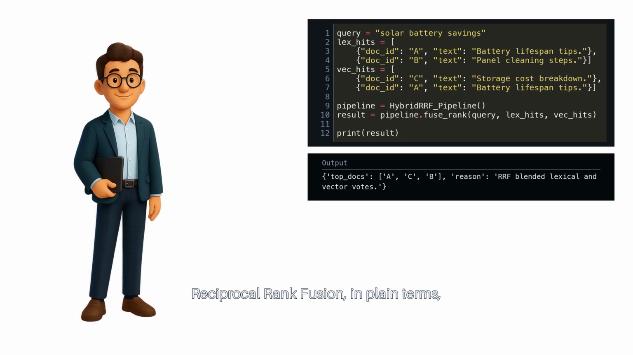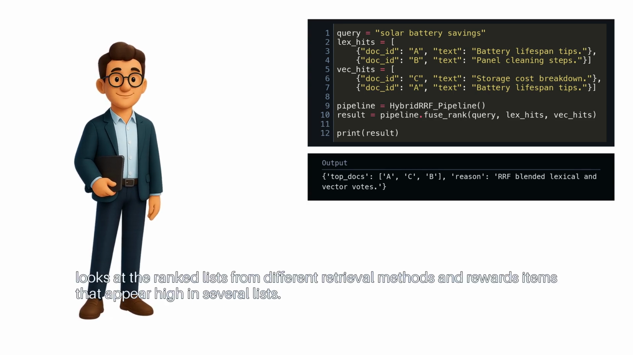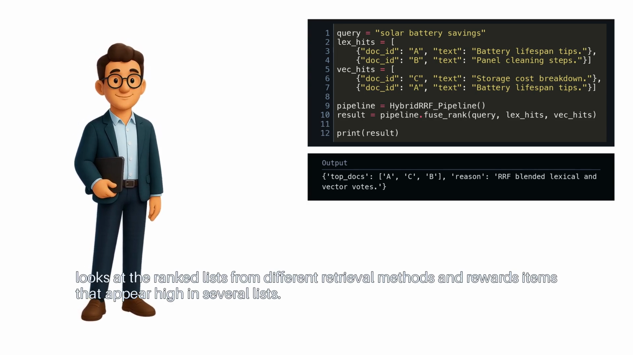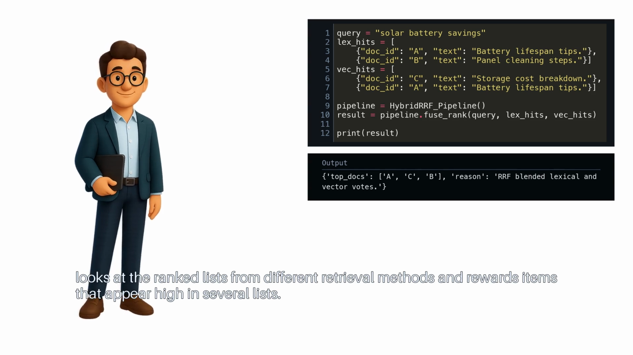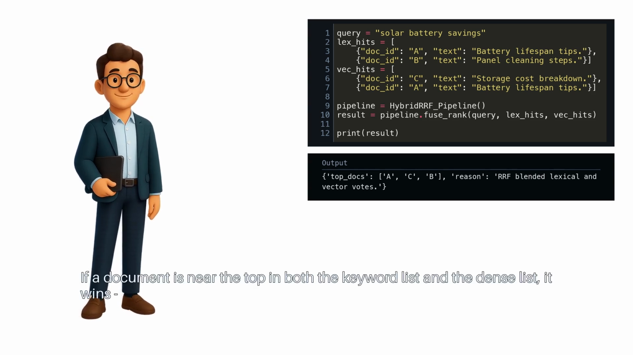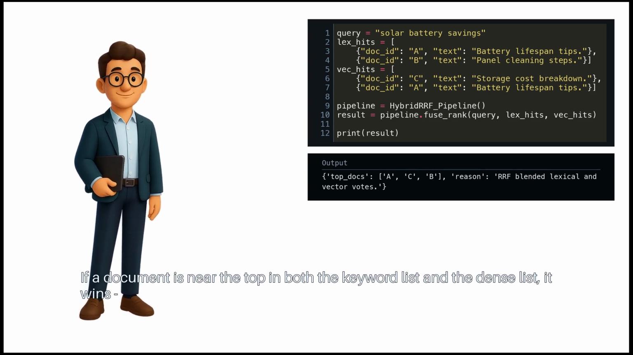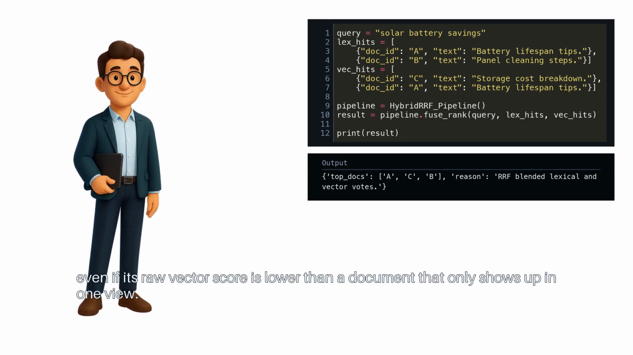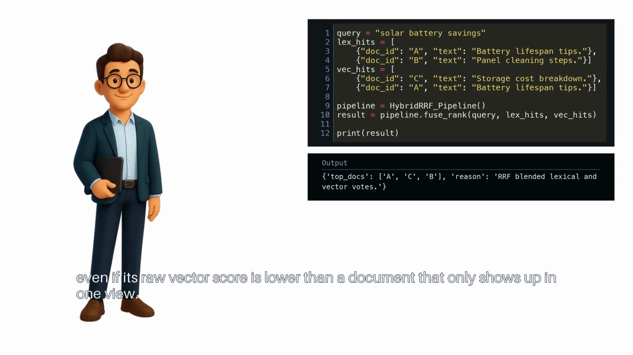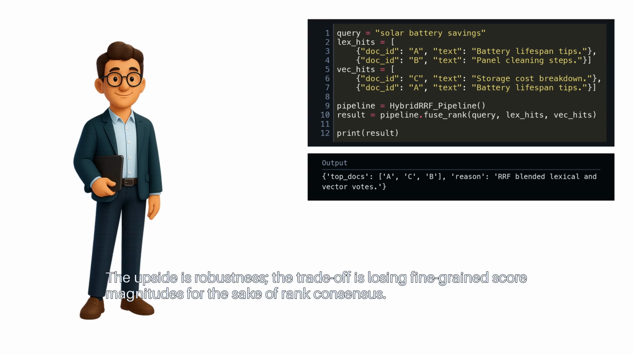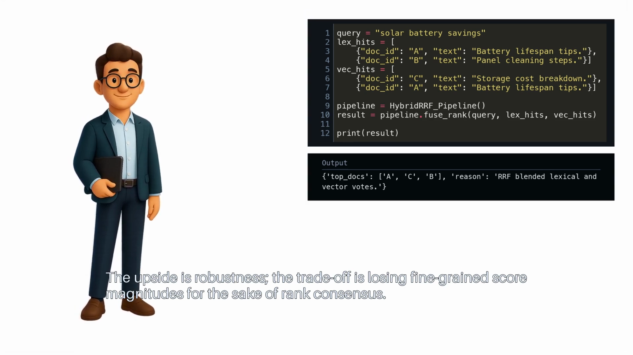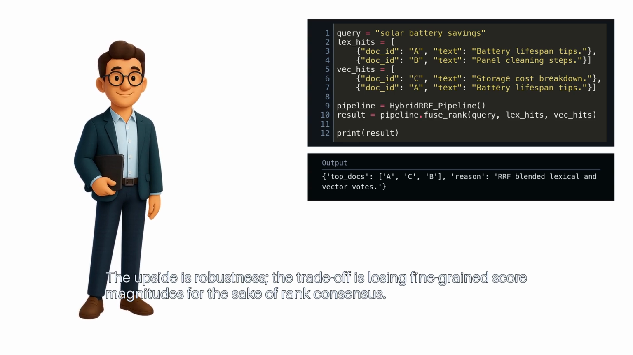Reciprocal Rank Fusion, in plain terms, looks at the ranked lists from different retrieval methods and rewards items that appear high in several lists. If a document is near the top in both the keyword list and the dense list, it wins, even if its raw vector score is lower than a document that only shows up in one view. The upside is robustness. The trade-off is losing fine-grained score magnitudes for the sake of rank consensus.